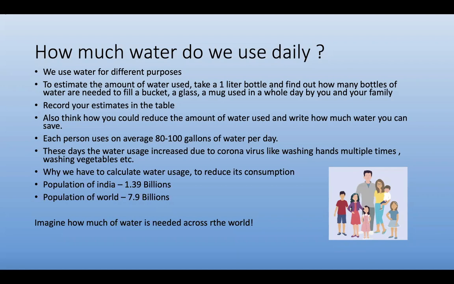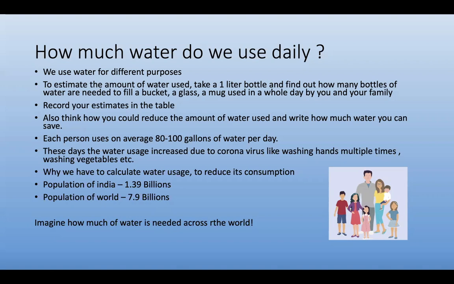To estimate the amount of water used, take a 1 liter bottle and find out how many bottles of water are needed to fill a bucket, a glass, and a mug used in a whole day by you and your family. Record your estimates in the table. Also think how you could reduce the amount of water used and write how much water you can save.